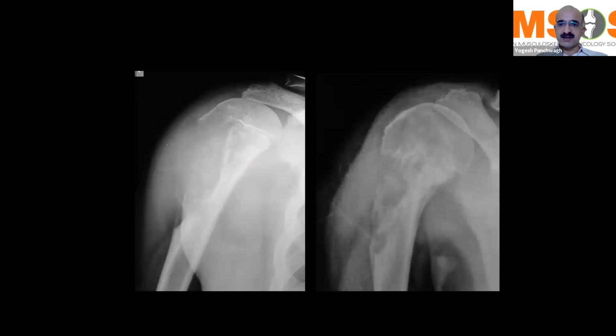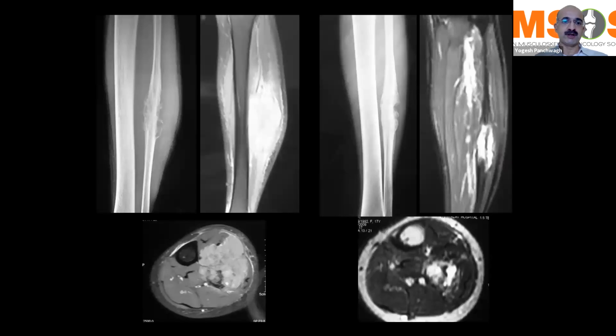And you can see that's an example of an Ewing sarcoma of the proximal humerus. On the left hand side is the X-ray at presentation, and on the right hand side is the X-ray after just giving 2 neoadjuvant cycles of chemotherapy. And you can see that there is a good reduction in the soft tissue component of the mass. There is good new bone formation. Obviously, the patient's pain decreases, and the soft tissue component decreases.